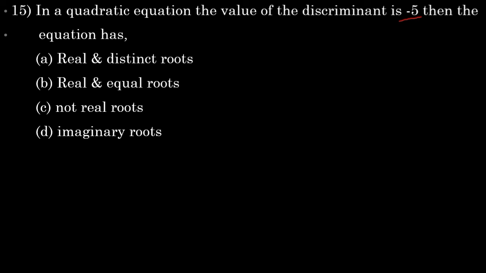So -5 is a minus value, it's less than 0. If D is less than 0, what can we say? It's an imaginary root. If D is equal to 0, we can say it's an equal root. If D is greater than 0, we can say it's real and distinct. But here we have a negative, that's a lesser one, so therefore we can say imaginary roots.